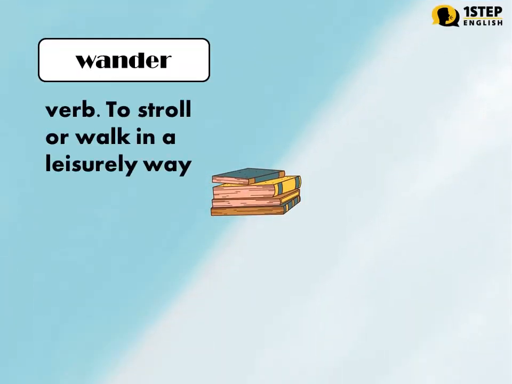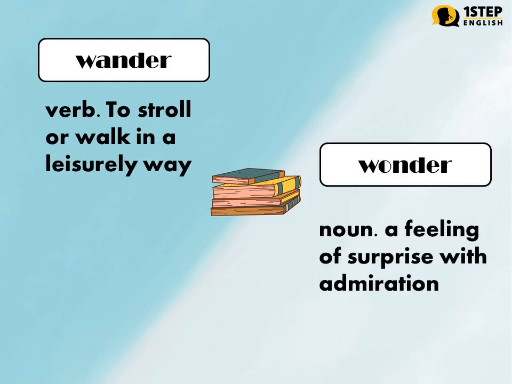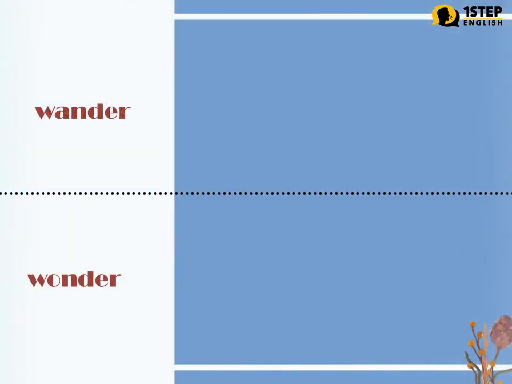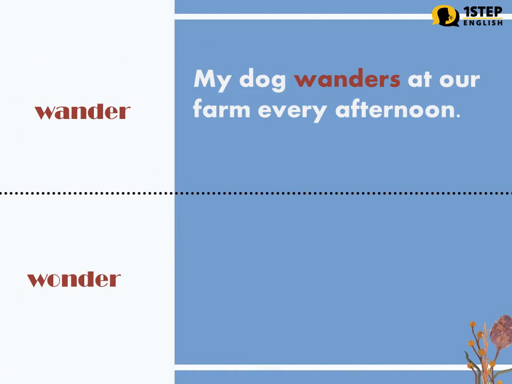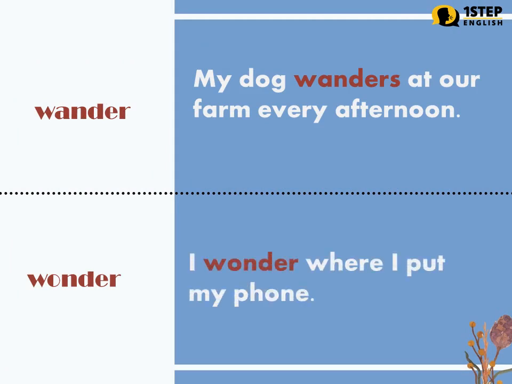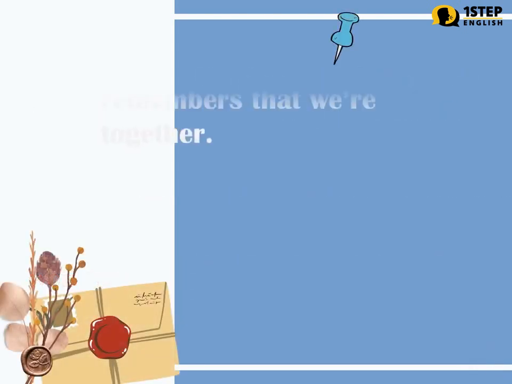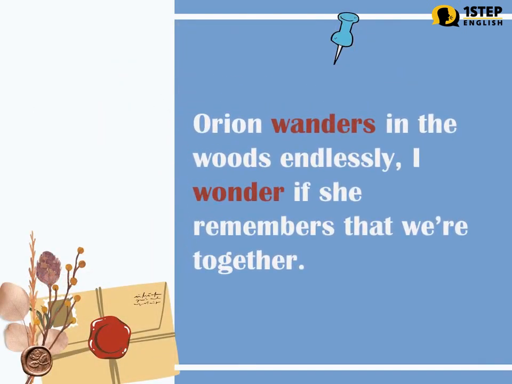Wander versus wonder. Wander, verb. To stroll or walk in a leisurely way. Wonder, noun. A feeling of surprise with admiration. Examples. Wander. My dog wanders at our farm every afternoon. Wonder. I wonder where I put my phone. Let us use the words together. Orion wanders in the woods endlessly. I wonder if she remembers that we're together.